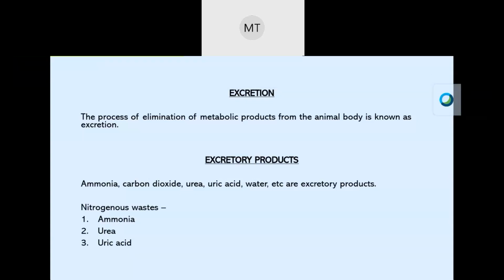Now, the excretory products: ammonia, carbon dioxide, urea, uric acid, water, etc. are the excretory products. And now, what are nitrogenous wastes? Ammonia, urea, and uric acid are the nitrogenous wastes, which we will know in this.